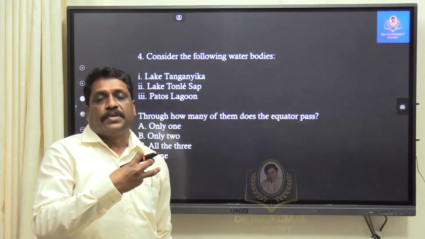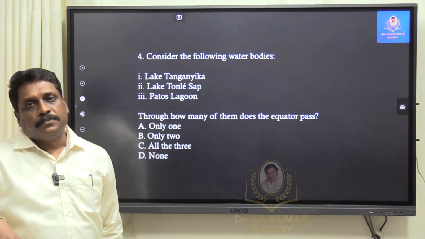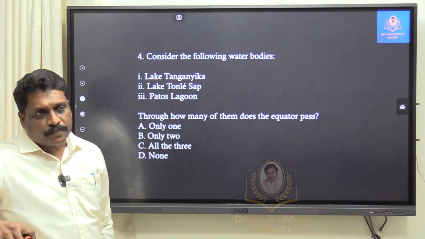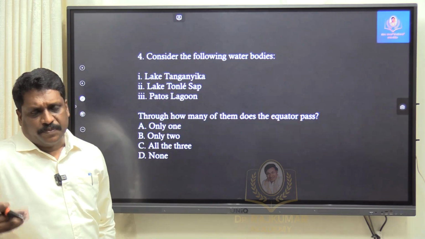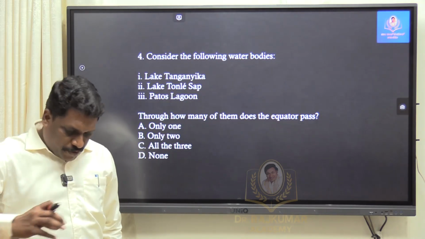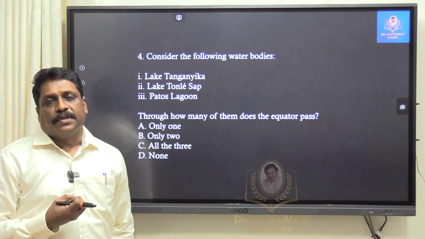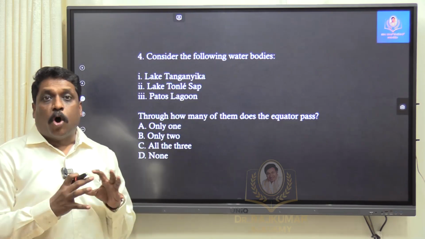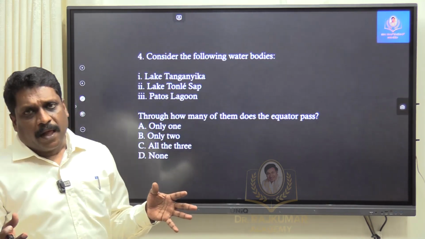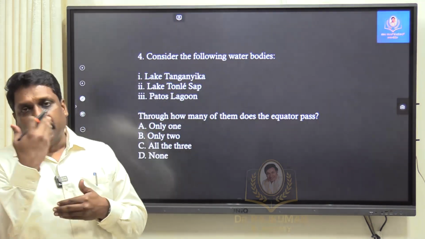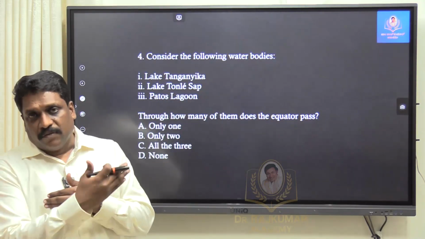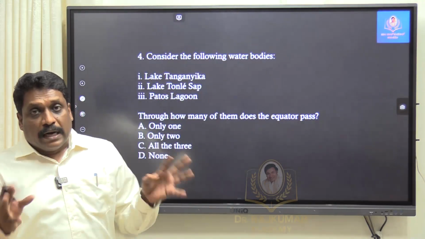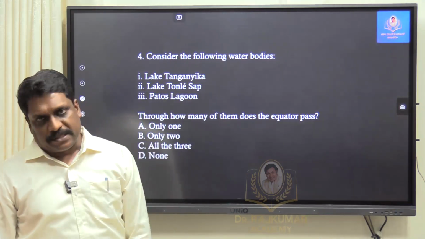Now going to 4th question. Again, this 4th question has more relevance with current affairs. But see, conventionally, say 5 years before, 10 years before, when you start preparing for the map based question, you will be having some hot topics, right? What are the countries through which equator will be passing? What are the countries through which Tropic of Cancer and Capricorn will be passing? What are the very important lakes through which this Cancer Capricorn will be passing?